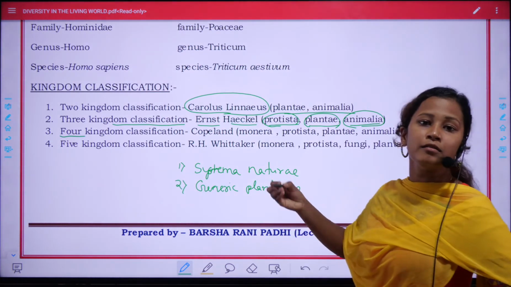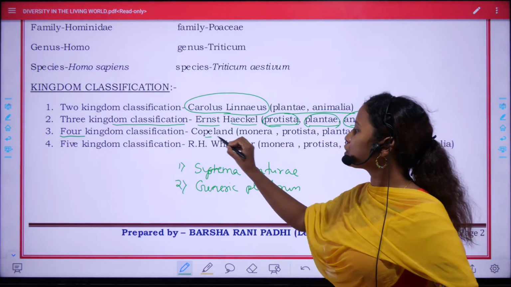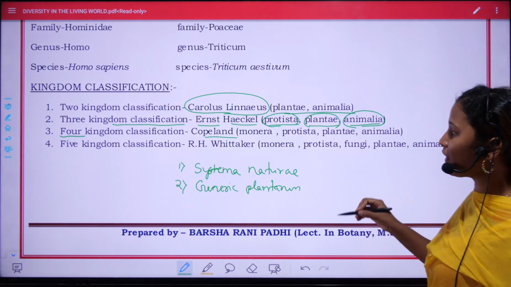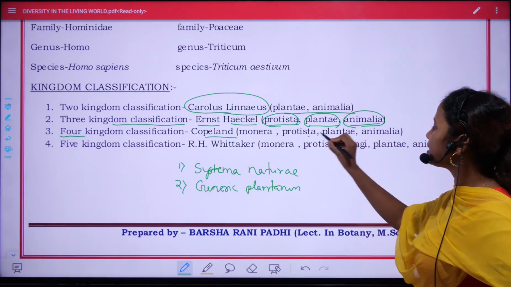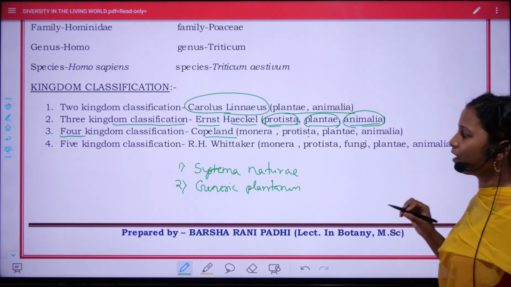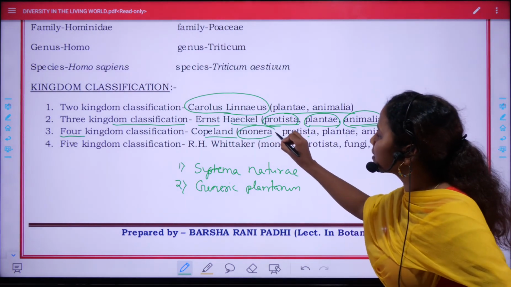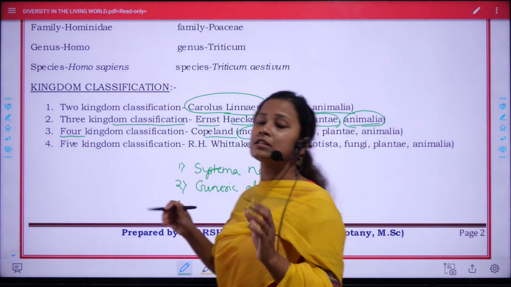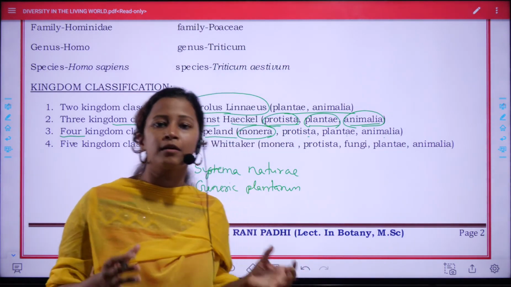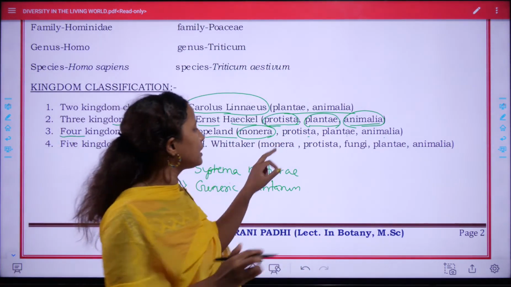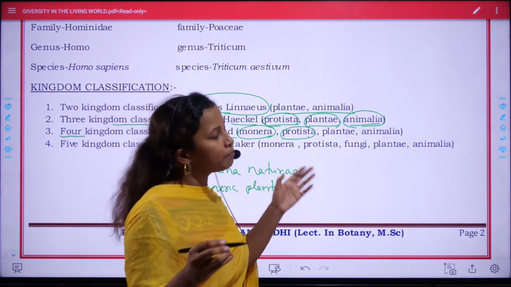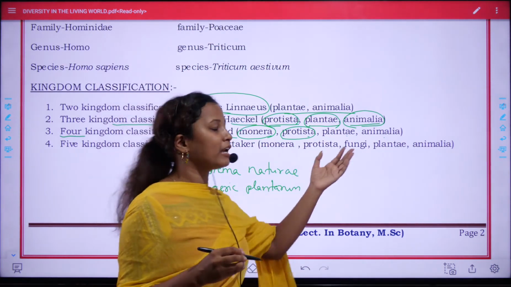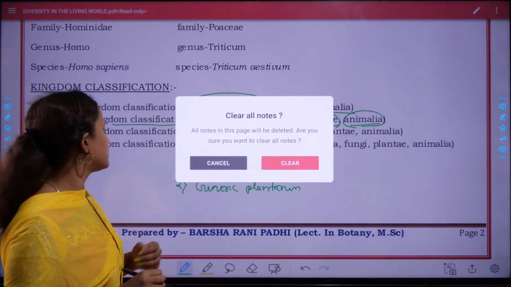It was proposed by the scientist Copeland, and he classified organisms into four groups, that are Monera, Protista, Plantae and Animalia. Under Monera, he placed all the prokaryotic microbes. Under Protista, all eukaryotic microbes. Under Plantae, multicellular plants, and under Animalia, multicellular animals.